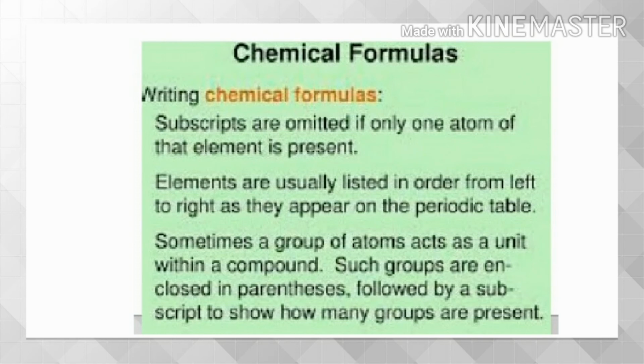For example, calcium oxide, where oxygen is a non-metal and is written on the right, whereas calcium is a metal and is written on the left. Sometimes a group of atoms acts as a unit within a compound. Such groups are enclosed in parentheses followed by a subscript to show how many groups are present.